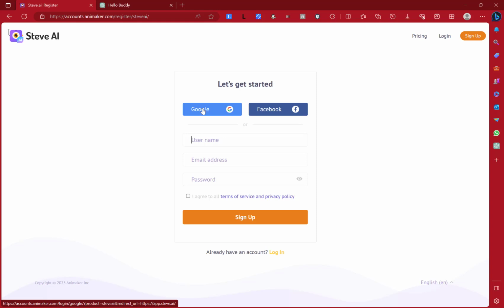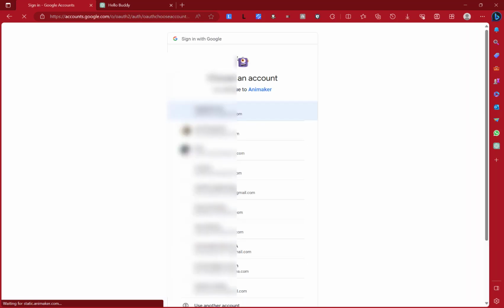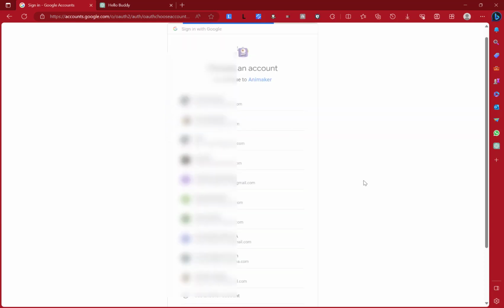So let's use Google. Now when you click on Google, it takes you to a next page. In this page, you will have to select the Google account you need to use. As I'm telling the person I'm giving access into my room, you can use my brother's room, just go through my brother's room and get to me. Now the person gets into the house and there are 5 brothers with 5 different rooms. So which room specifically? You have to select. In this case, I'm just using a test email that I have for this purpose.